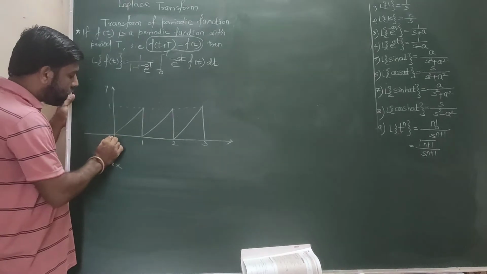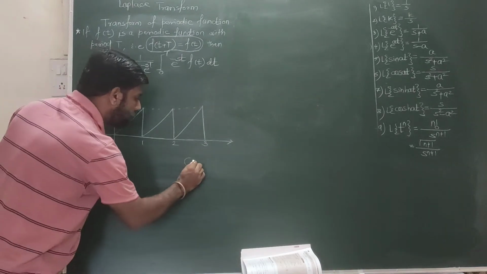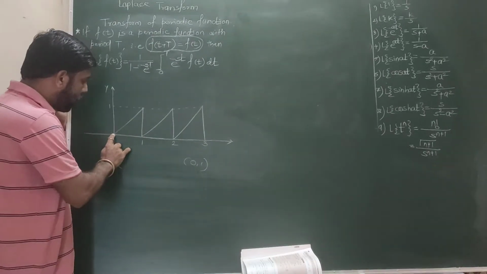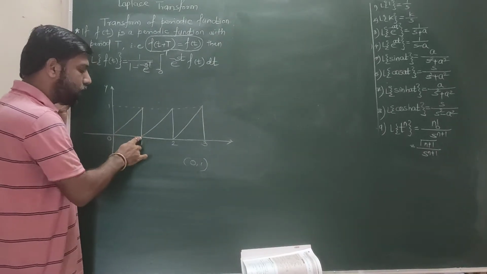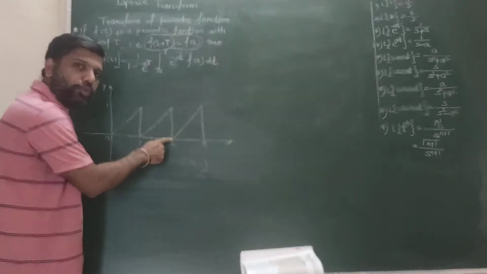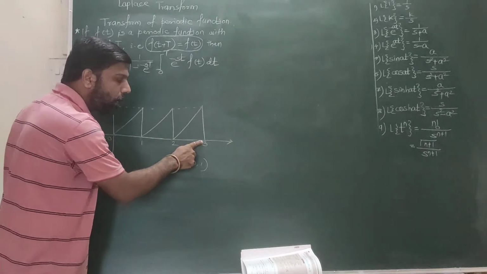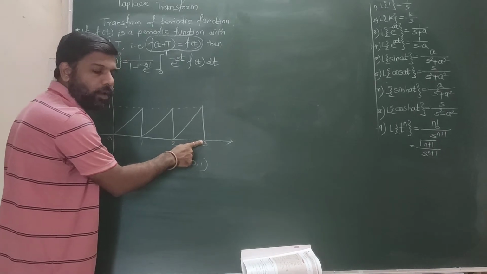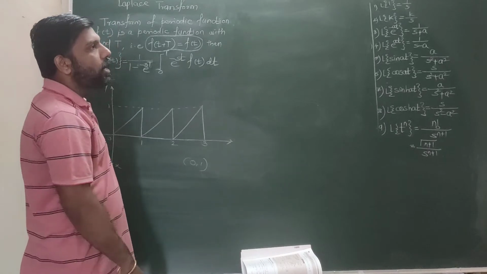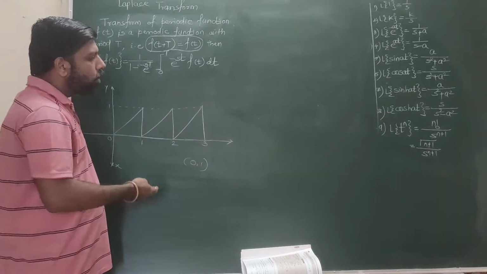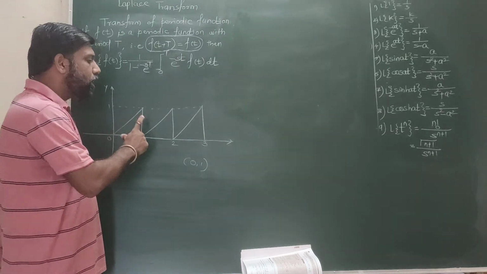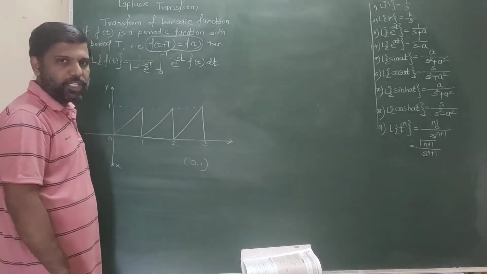Now compare the interval 0 to 1. In this interval, the nature is a triangle. The same nature we have for 1 to 2, the same nature we have for 2 to 3. And if I imagine any interval, suppose 100 to 101, we can trace the nature. Now such natures we call a periodic nature.